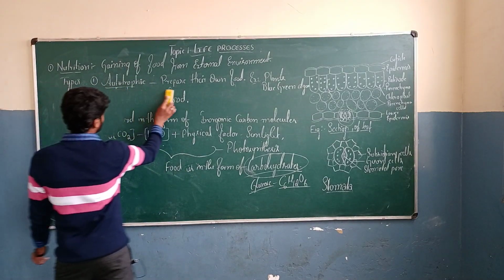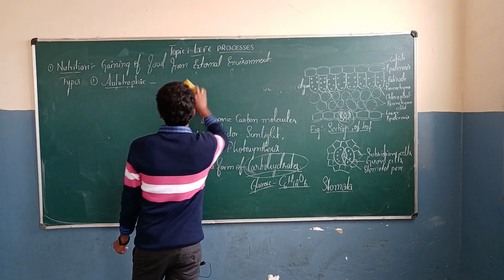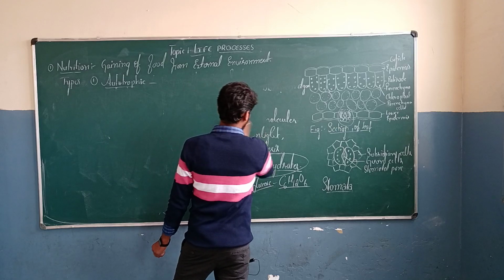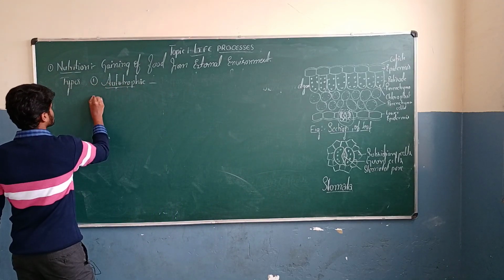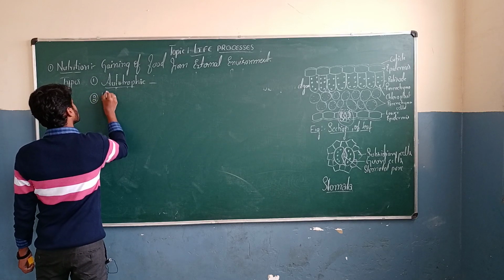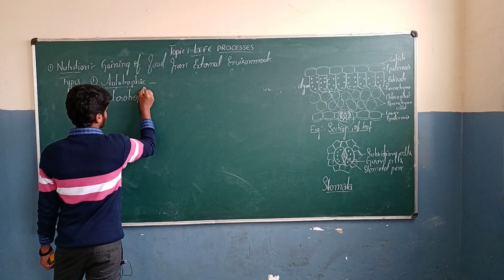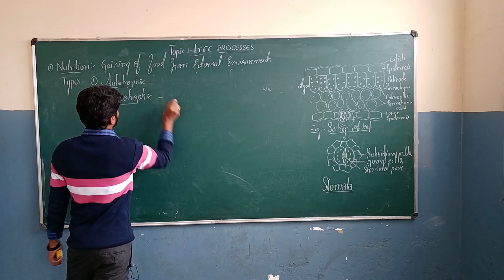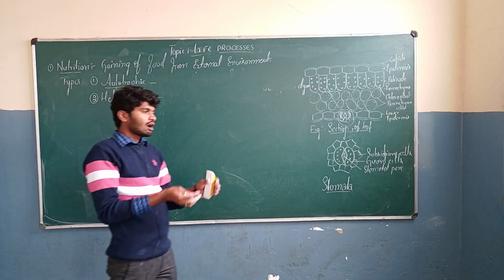The next type of nutrition is heterotrophic nutrition. This type of nutrition we can observe in all organisms apart from plants.